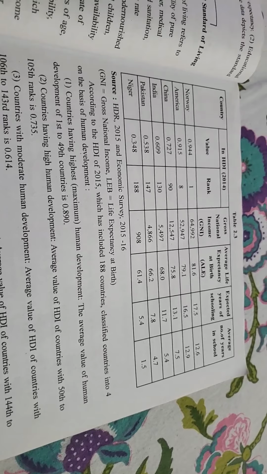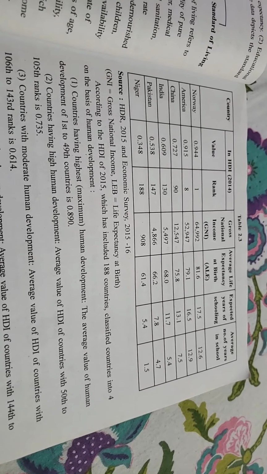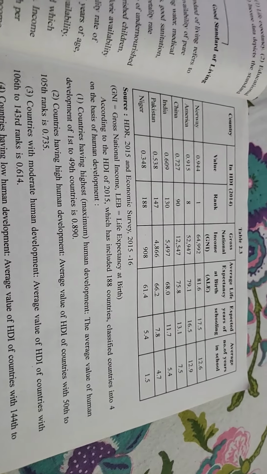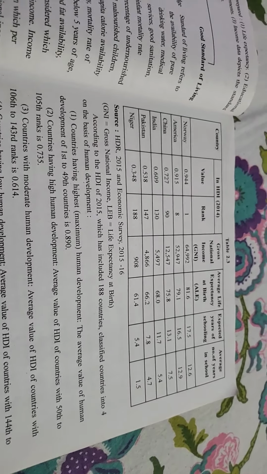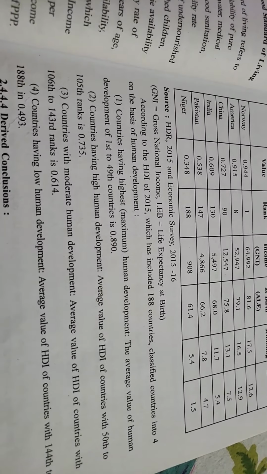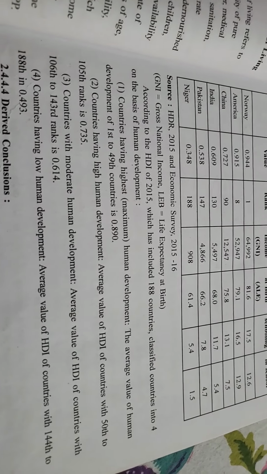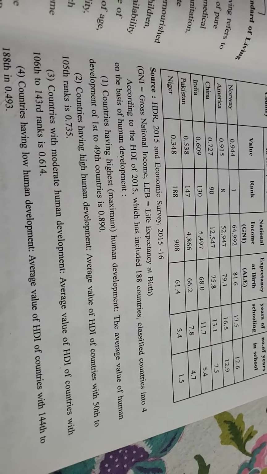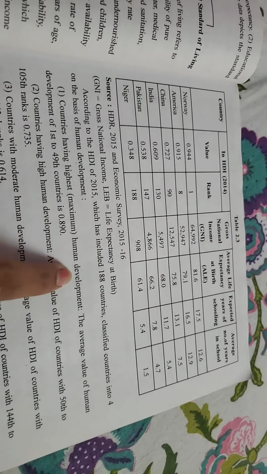Okay, now which are the countries who can come in the highest human development?